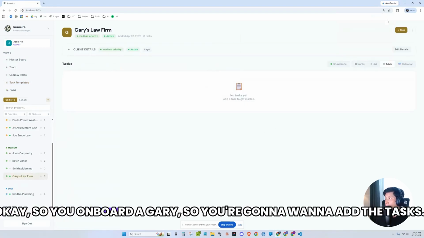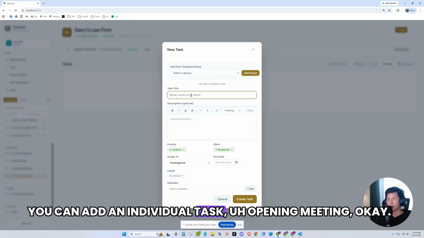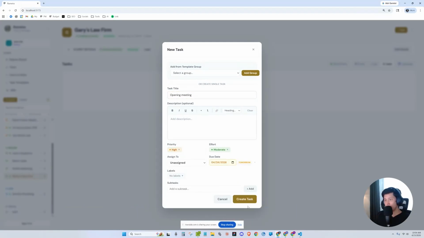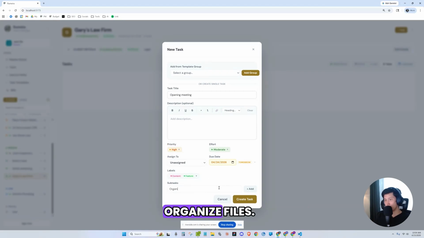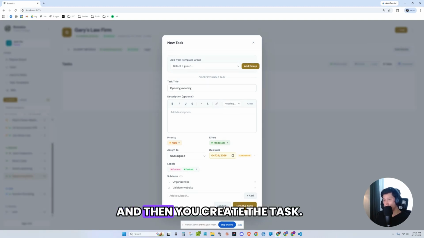Okay, so you onboarded Gary, so you want to add a task. You can add an individual task, opening meeting. Okay, set this as high, and then you could do due date tomorrow. And label, you can have multiple labels and subtasks. Organize files. Okay, and let's say validate website. I don't know. All right, and then you create the task.